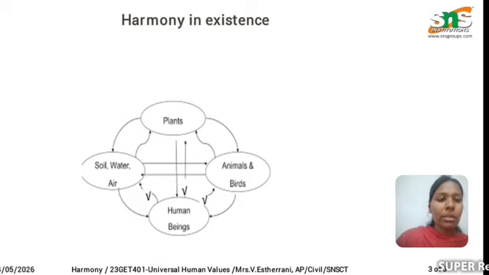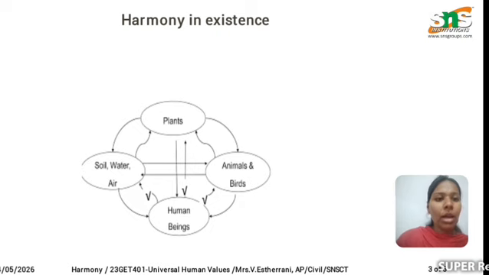Next one is animals and birds. These are also dependent on each other. Next one is human beings. We are also dependent on the environment. Without any one of these things, we cannot survive. So we have to protect all these. We should not destroy anything. When we come to the plants, we are destroying them. Deforestation is carried out, so we will not get enough oxygen for our survival. So we should not harm the plants.